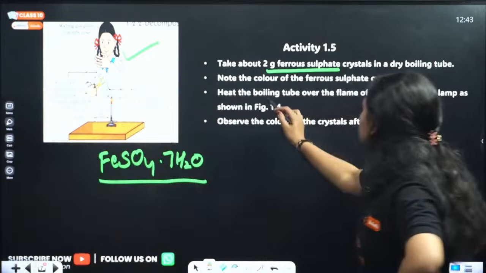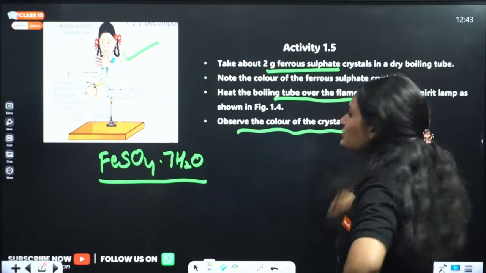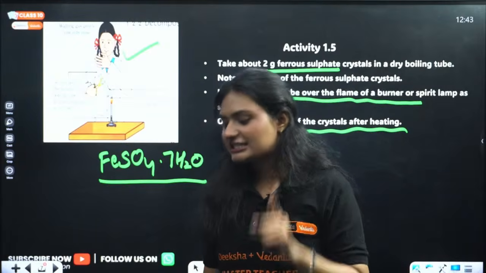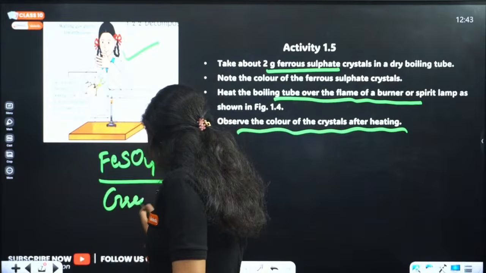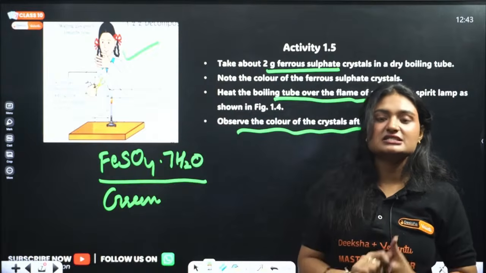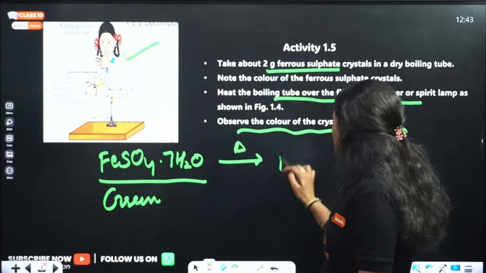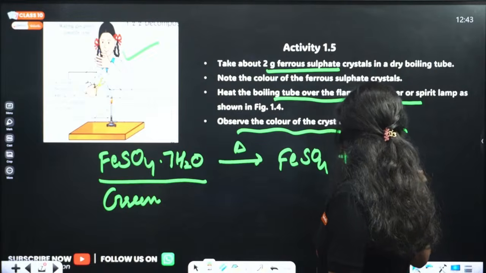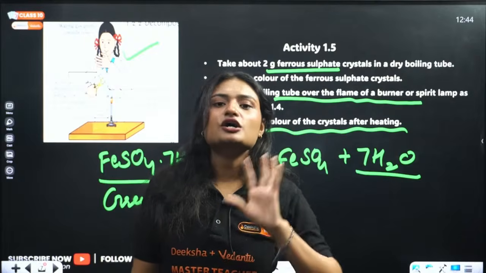Okay, then she heated the boiling tube over the flame of a burner. Now, observe the color of the crystals after heating. After heating, what will happen? So, firstly, yes, the color is green, correct. The color of ferrous sulfate crystals is green. Now, if you heat those crystals, what do we get? We get iron sulfate plus 7H2O. That means these 7 water of crystallization are lost.